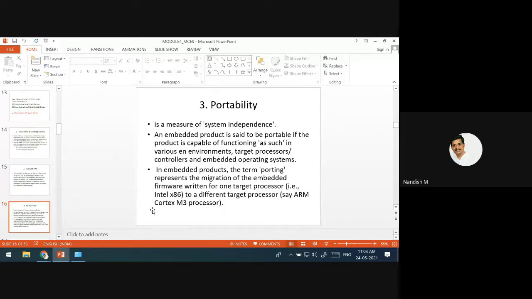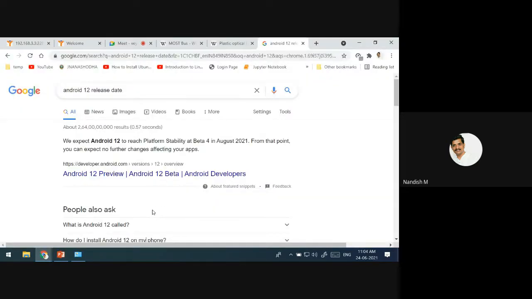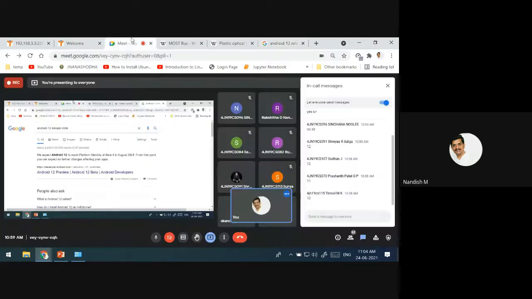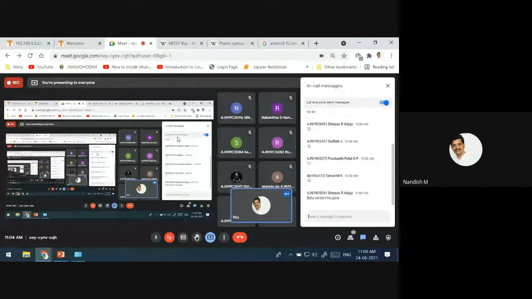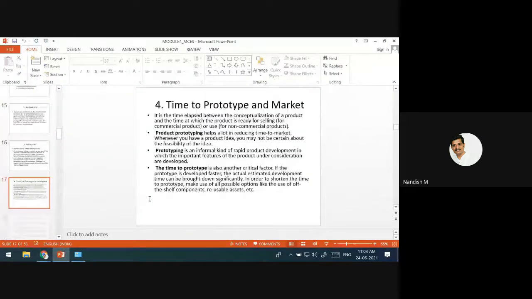We should not expect that if I just replace one processor and keep the rest, then suddenly it should work. No, I'm not talking about that. The amount of rework inside the coding part, I'm talking about, that should be very less. That is what portability is.